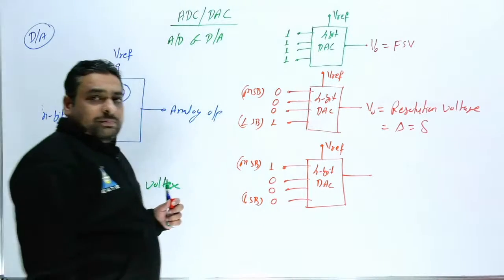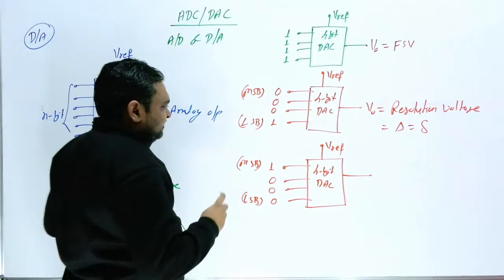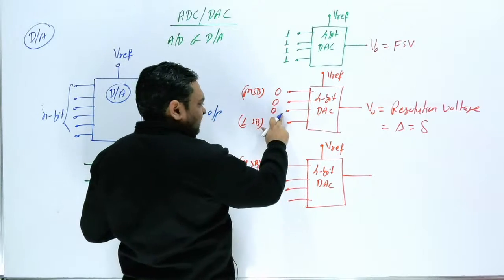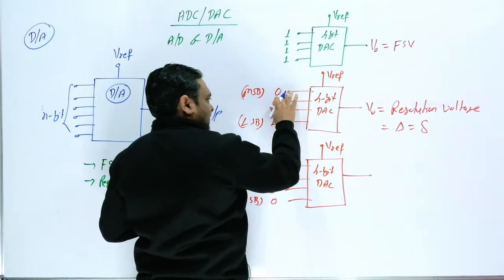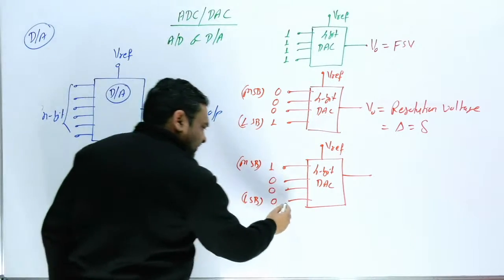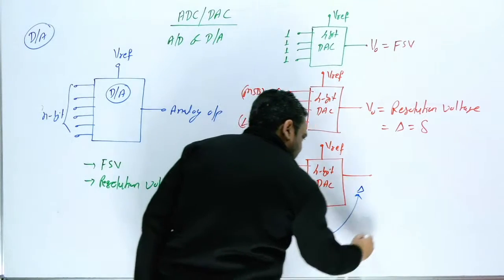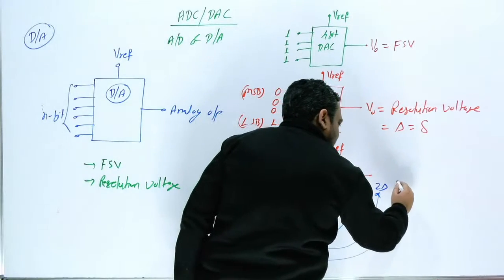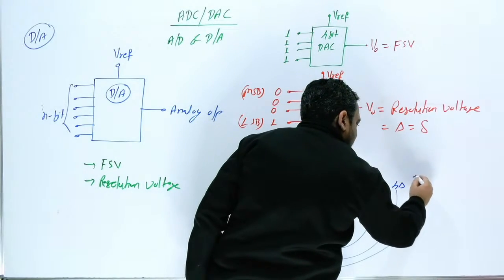So in this case, how do you remember the output voltage? For the first bit, the output voltage is del. For the next, the output voltage is 2 del. For the next, 4 del. And for this one, 8 del. Like this you should remember. So for the LSB bit, the output voltage is del. For the second bit, it is 2 del, for the third it is 4 del, and for this it is 8 del.